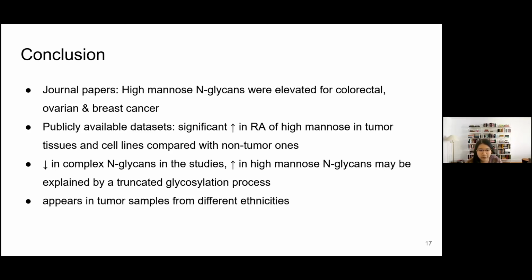The increase in relative abundance of high mannose N-glycans being a commonality between all three cancers can serve as an indicator for tumor presence. It is interesting to note that this increase in high mannose structures, coupled with the decrease in complex structures, appeared in tumor samples from different ethnicities.